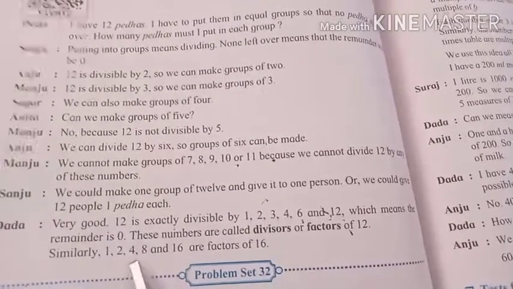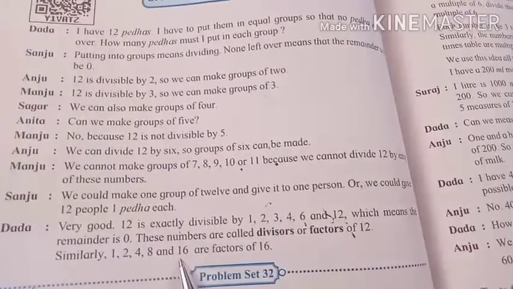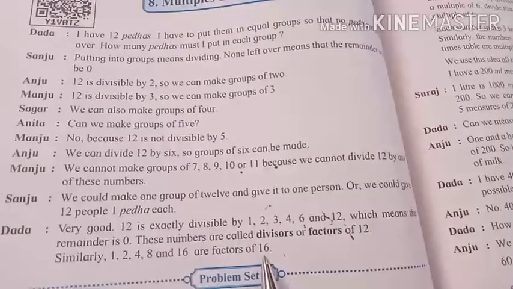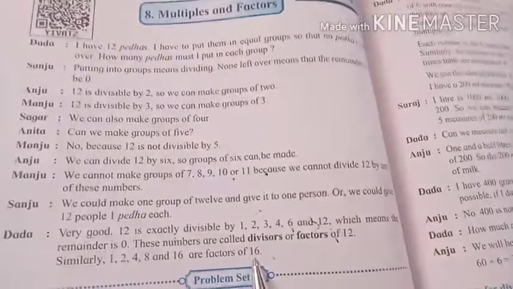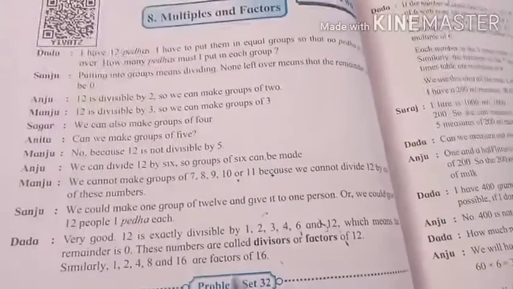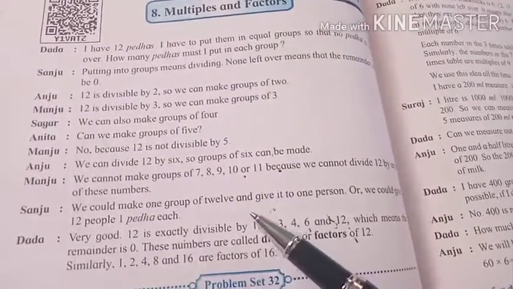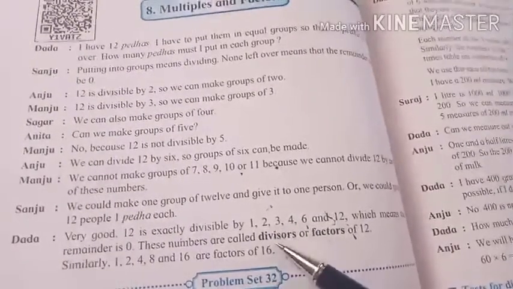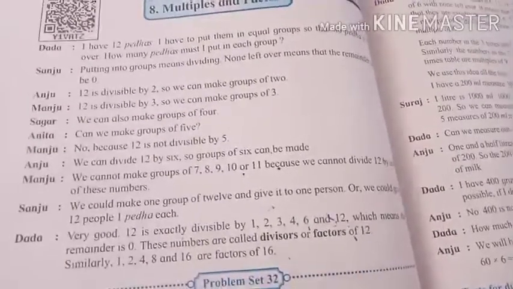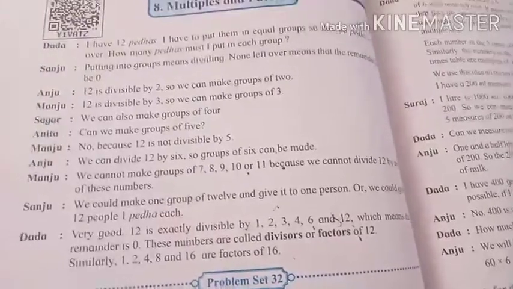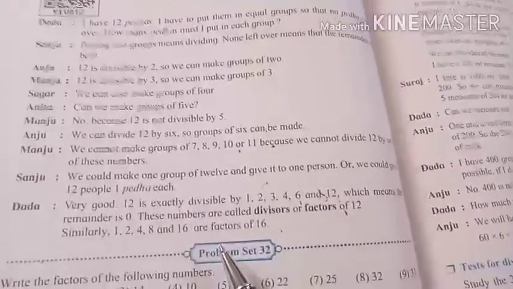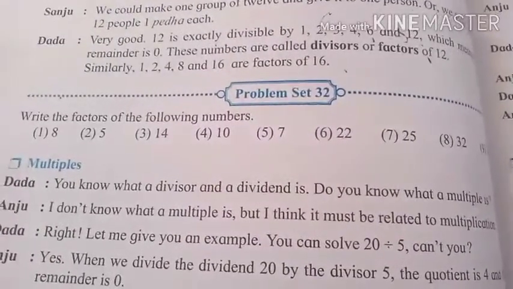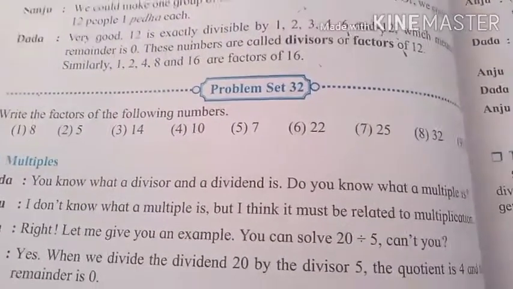Similarly, 1, 2, 4, 8 and 16 are factors of 16. That means whichever number is divisible by any number, these are divisors or factors. Now we can solve the practice set. Write the factors of the following numbers.